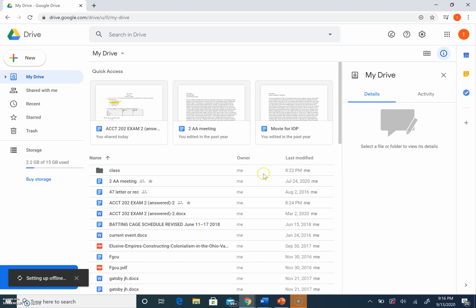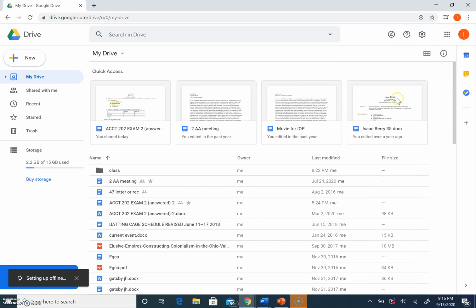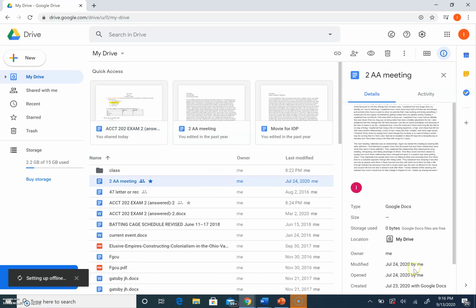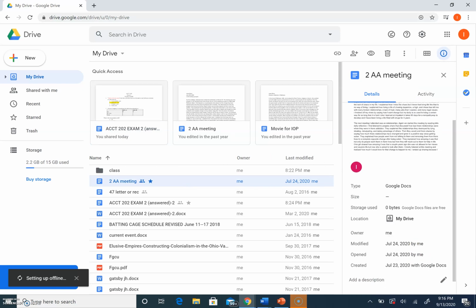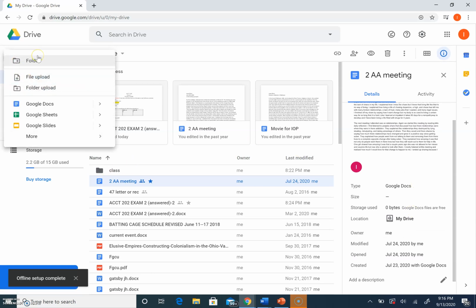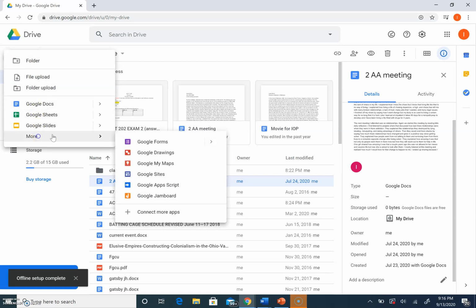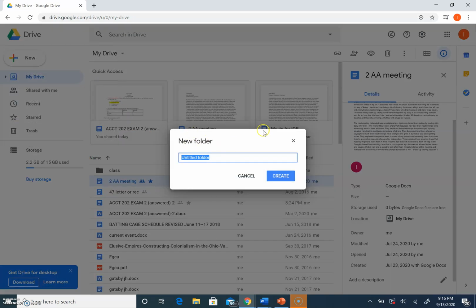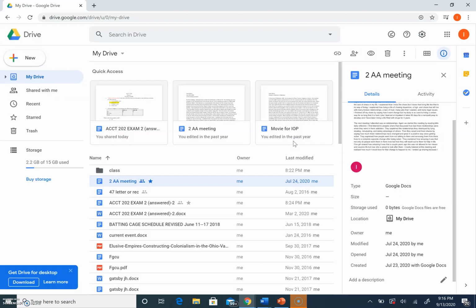Then from here you also have this button. This is your details button. It will give you more information on the file. For instance, down here it'll give you more information on what the file is like. If you want to add a new file, you click new, and then from here you can add it from Google Docs, Google Sheets, Google Slides, and then More is down here as well, and you have a folder where you can add a name and keep things separate for a certain assignment.